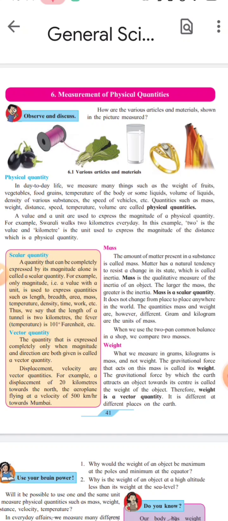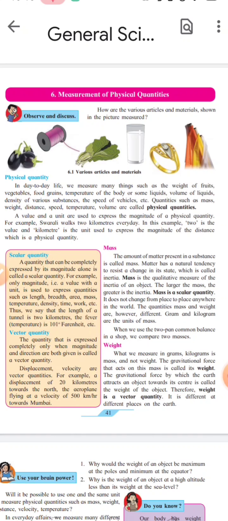We have studied inertia. All objects have a natural tendency to resist a change. वो change accept नहीं करते हैं. So objects have a natural tendency to resist a change, and resisting change of an object is called inertia. We have seen examples of inertia also. We have studied scalar quantities like mass, length, breadth, area, temperature, time, work. In scalar quantities only magnitude is used. Vector quantities mean magnitude and direction. When magnitude and direction both are used, it is called vector quantities, like velocity, weight.